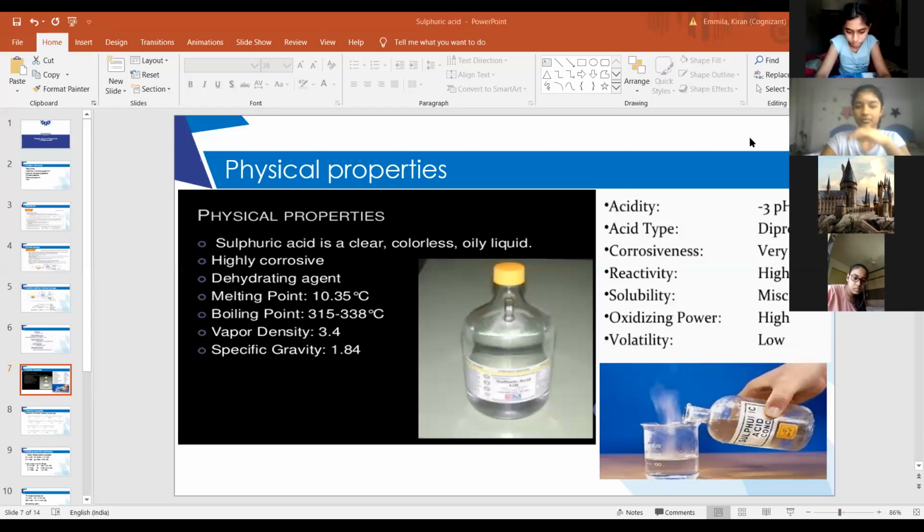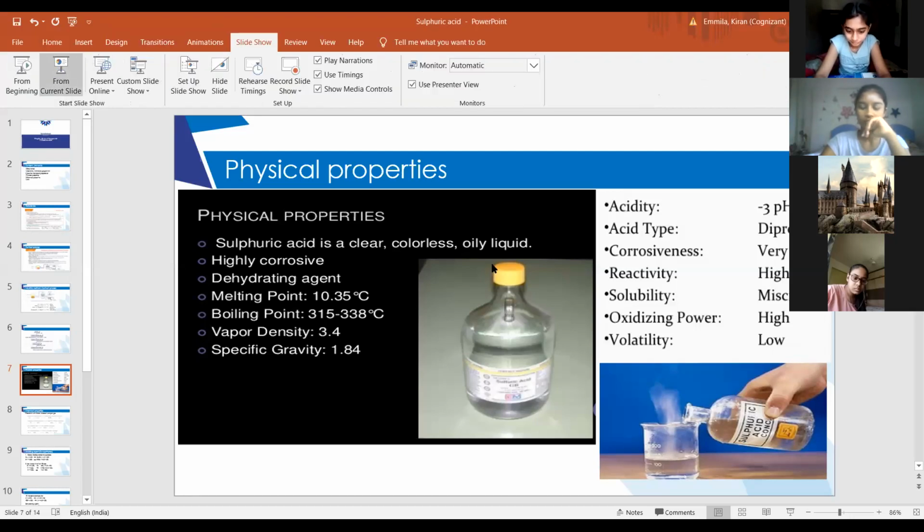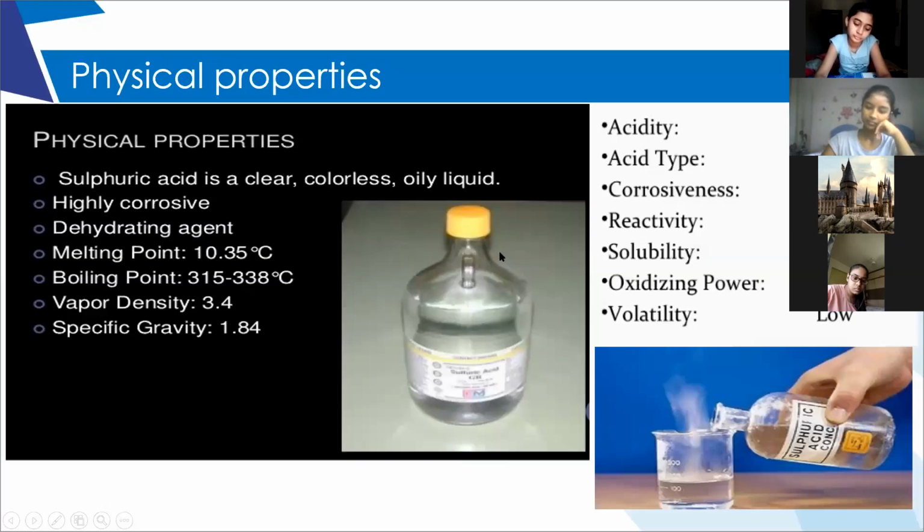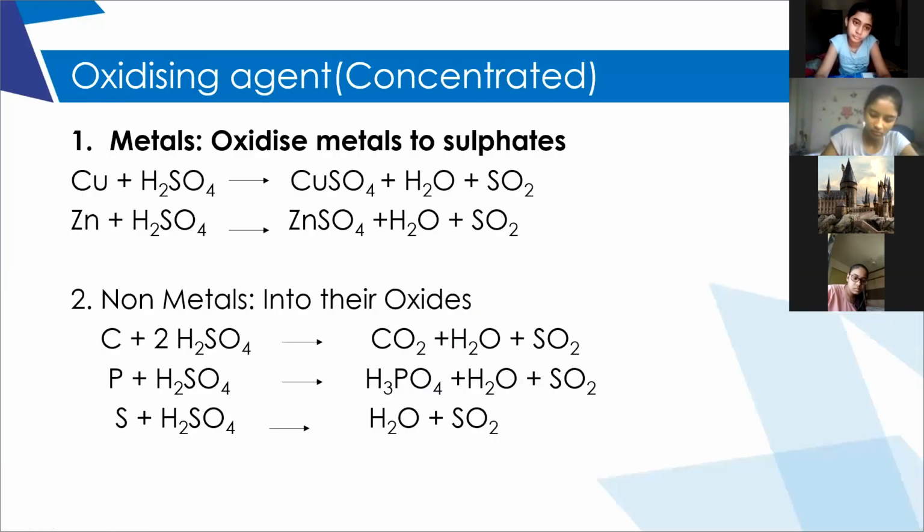Did you remember? Okay, so today we will discuss the properties of concentrated sulfuric acid. There are two properties. The first one is, it is an oxidizing agent. Concentrated sulfuric acid is a best oxidizing agent. What is meant by oxidizing agent? Two things it will do. What does the oxidizing agent do?